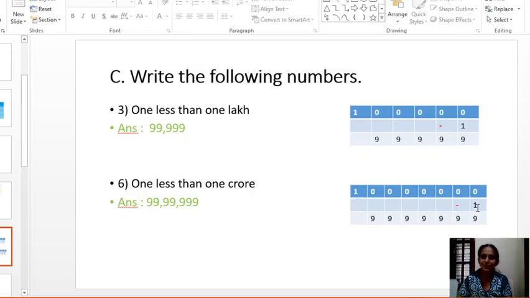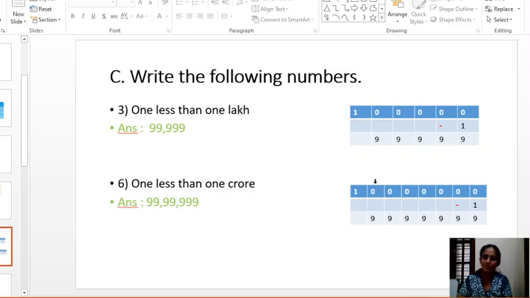Now, 1 less than 1 crore. You have to subtract 1. Write 1 crore first, then subtract 1. You cannot subtract 1 from 0. You have to borrow 1 from the next place, but there are zeros in all these places. From where do you have to borrow 1? From the 1 crore place only.